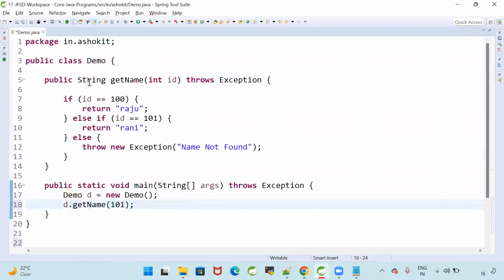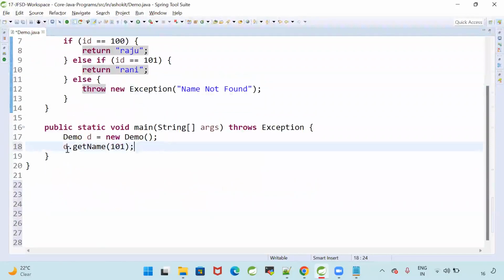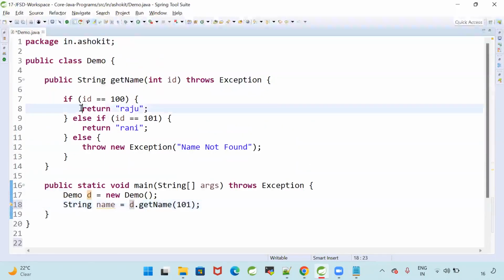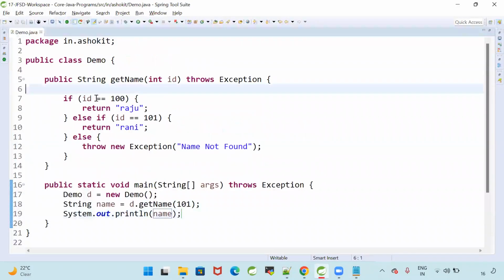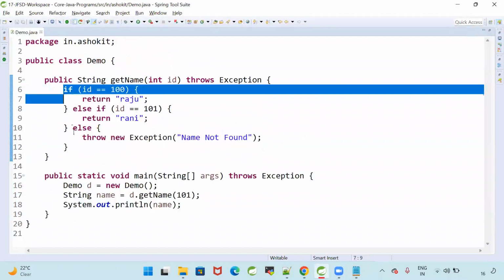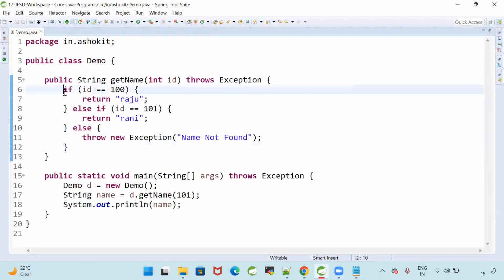What is the return type of the method? String. So that method is returning some value. Can I hold that value in a variable? Yes. How can I hold it in a variable? String name. Then System.out.println of name. I'm writing a method, and inside the method I have some logic.